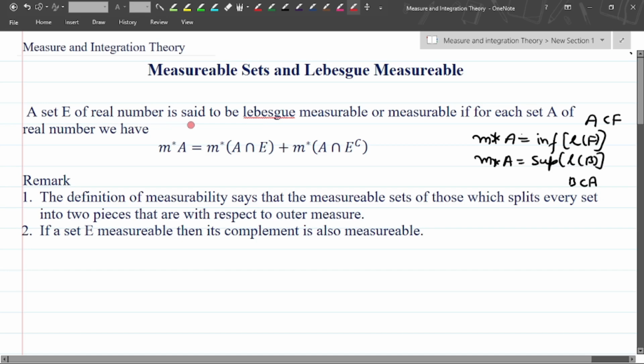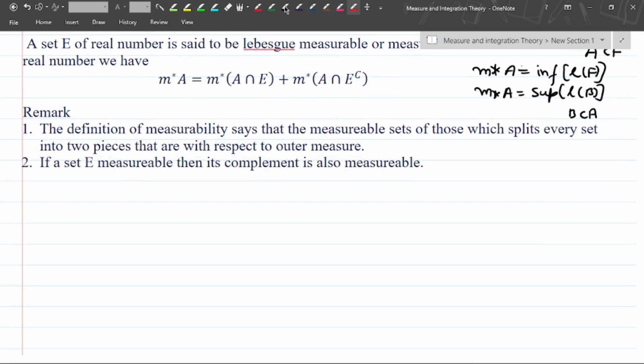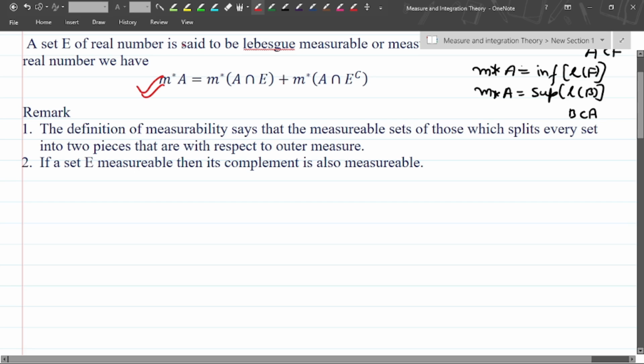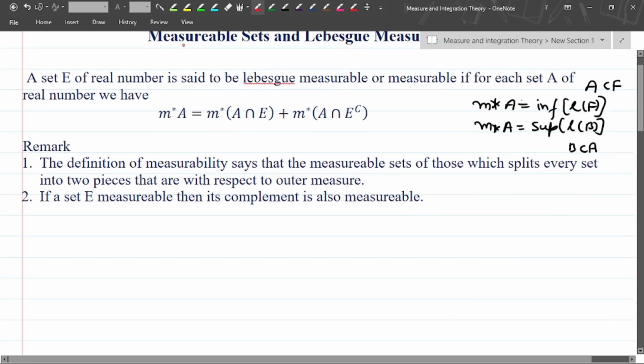A set E of real numbers is said to be Lebesgue measurable if for each set A of real numbers, the outer measure of A is equal to the outer measure of A intersection E plus the outer measure of A intersection E complement. If this property is satisfied, then we say that our set E is Lebesgue measurable.